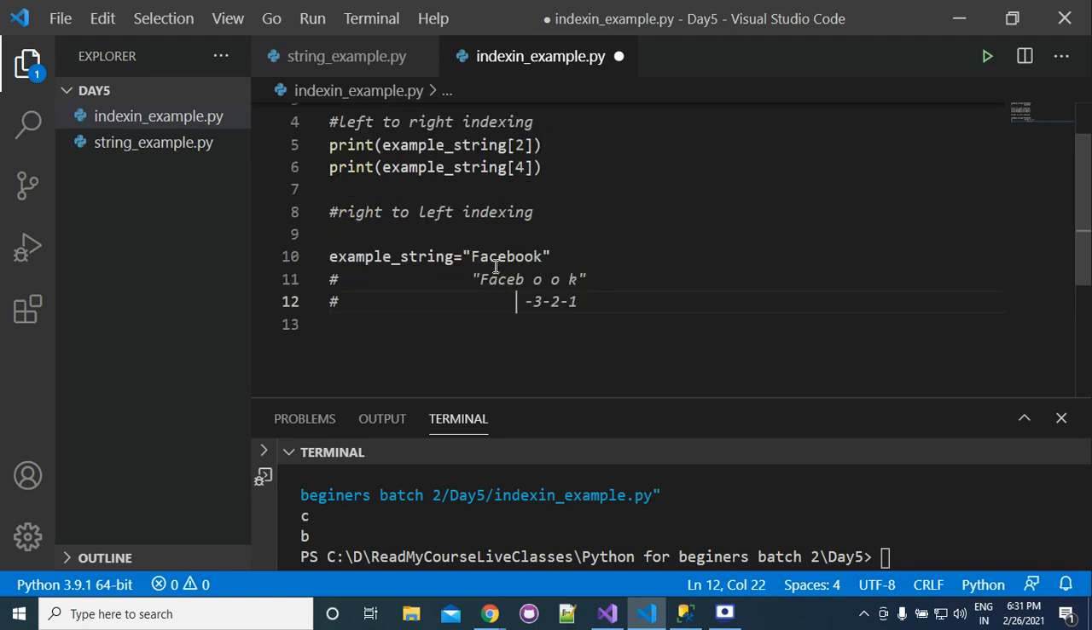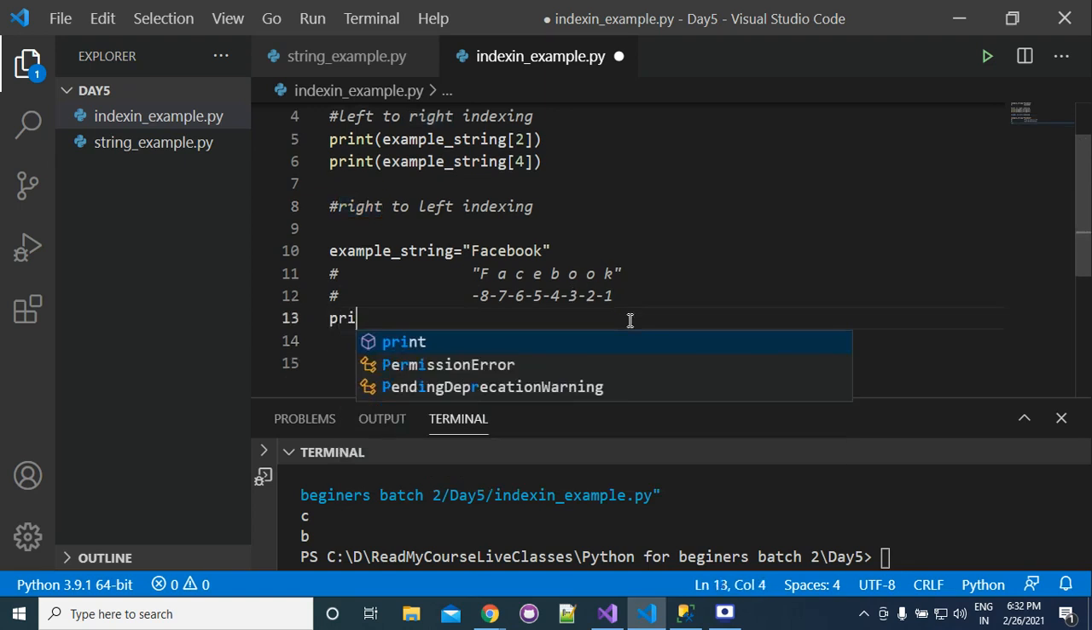So suppose that if you talk about this Facebook, then here we have minus 4, then minus 5, then minus 6, then minus 7, then minus 8. So this K will have the position what? Minus 1, if we talk about right to left indexing. So K has -1, then O has -2, this O has -3.